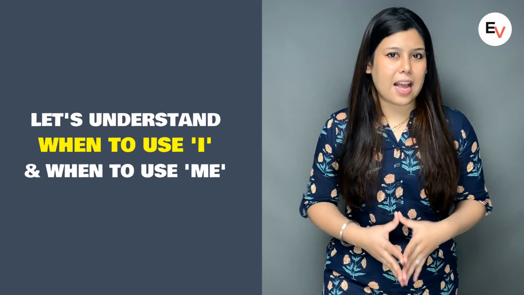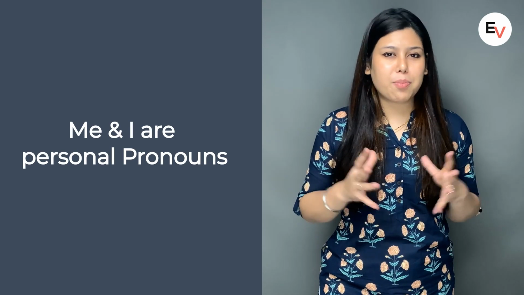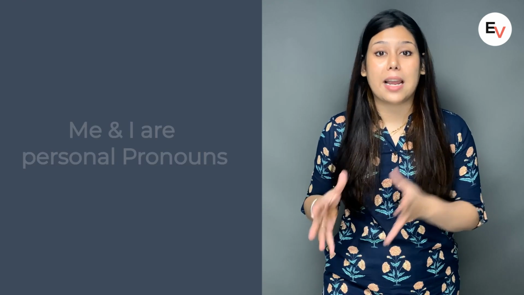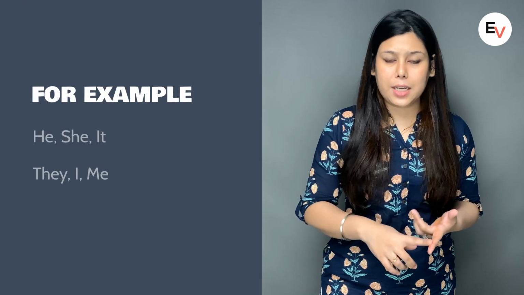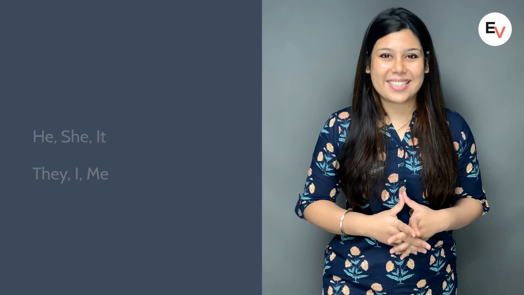Now let us understand when to use I and when to use me. But before diving in, let me tell you a little about me and I. Me and I are personal pronouns. Personal pronouns are words that we use as a substitute in place of names. For example, he, she, it, they, I, me.